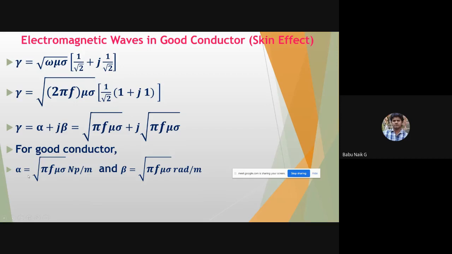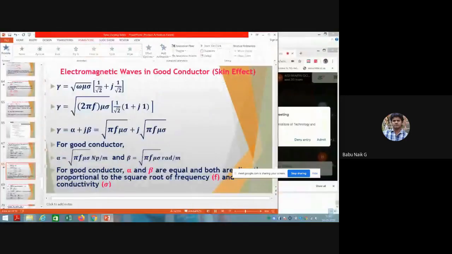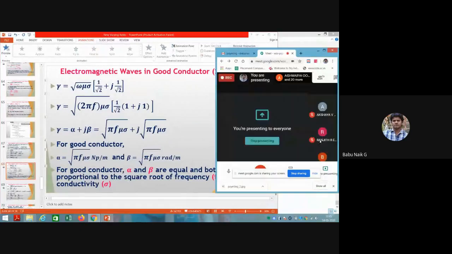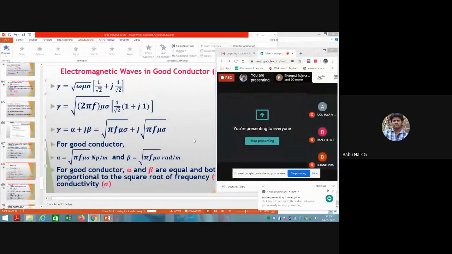Okay. So attenuation is directly proportional to frequency and conductivity, as well as the phase constant, which is also directly proportional to frequency and conductivity of the medium the wave is going to travel in, that is a good conductor.